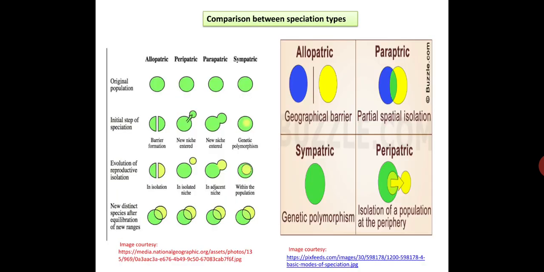So here is a comparison between the several types of speciation. In allopatric speciation, a geographical barrier forms. In parapatric speciation, there is partial spatial isolation due to a new ecological niche or habitat. Sympatric speciation occurs due to genetic polymorphism. Peripatric speciation occurs at the periphery, with the isolation of a population at the periphery. So that is peripatric speciation.